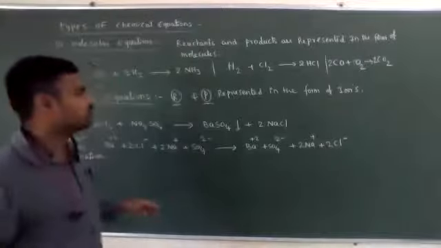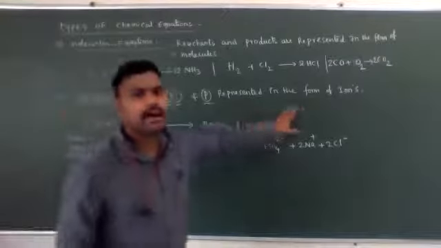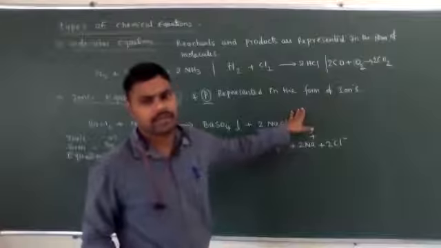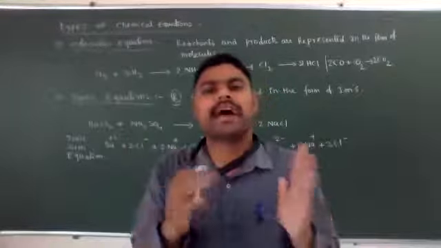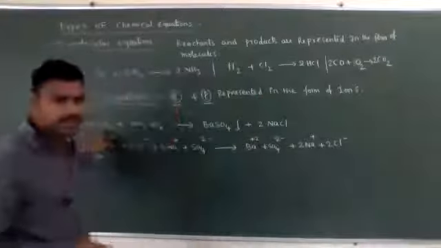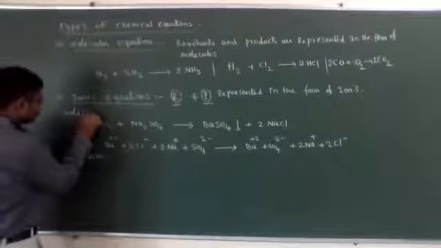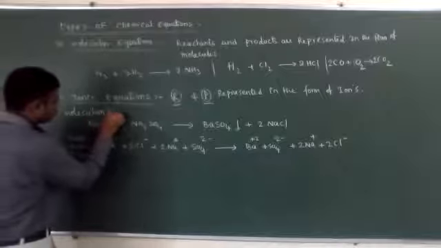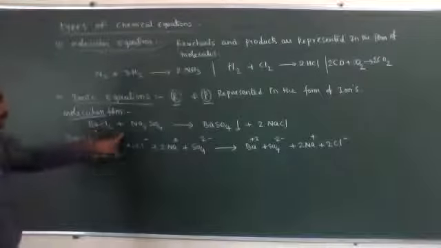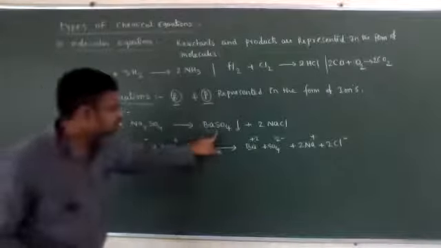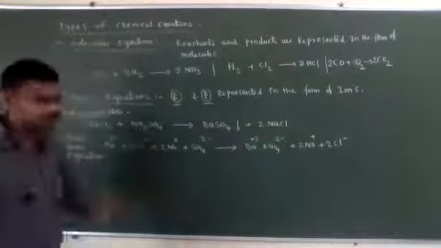Now, ionic equation means what? The reactants and products are expressed in terms of ions. Writing in terms of ions is possible for ionic compounds only. For example, BaCl2 in molecular form: barium chloride reacts with sodium sulfate, forming barium sulfate precipitate and sodium chloride. Now it is a balanced equation.